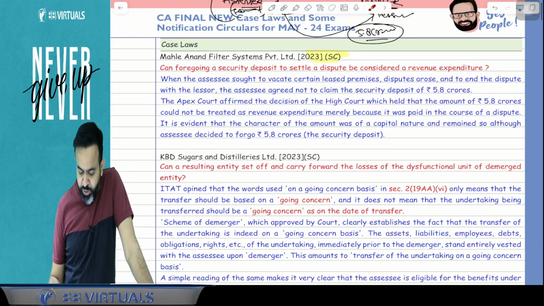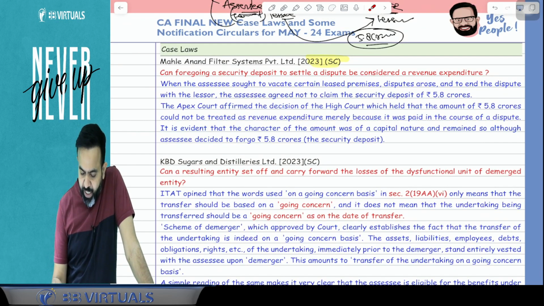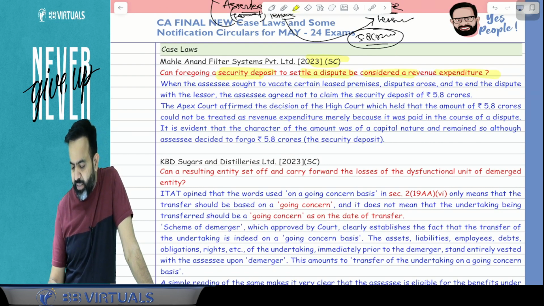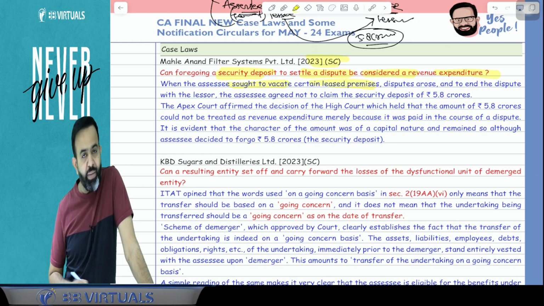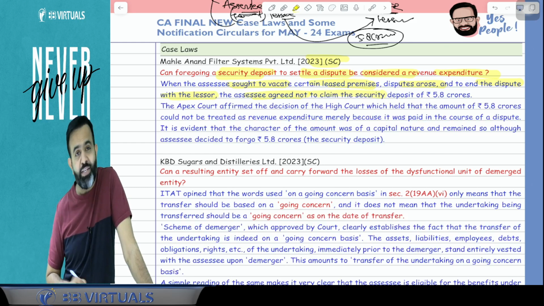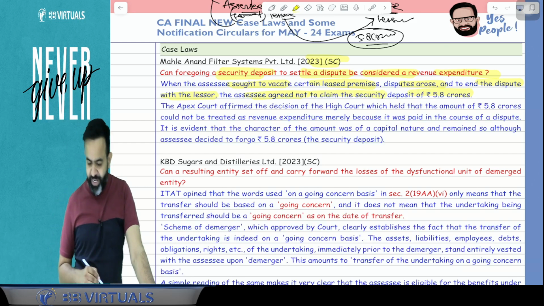So just pay attention. The question was, can foregoing a security deposit to settle a dispute be considered revenue expenditure? When the assessee sought to vacate certain lease premises, a dispute arose, and to end the dispute with the lessor, the assessee agreed not to claim the security deposit of rupees 5.8 crore.